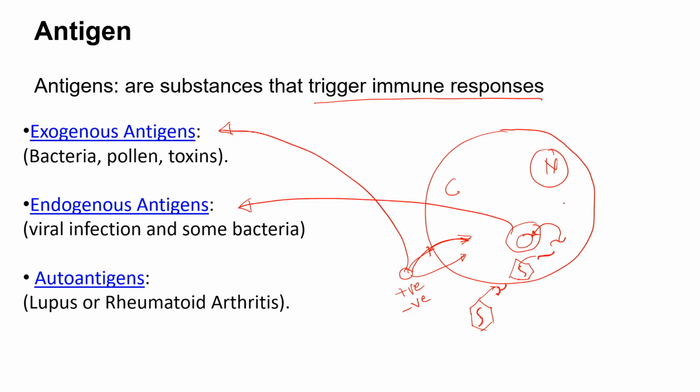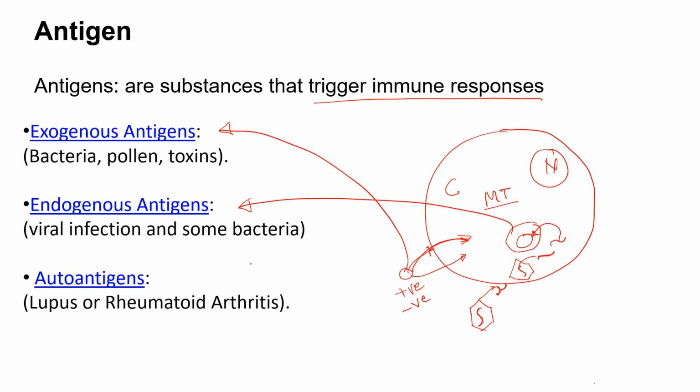There are also examples of bacteria which are considered endogenous antigen sources. For example, Mycobacterium tuberculosis is an example of a pathogen which is intracellular in nature. So the proteins produced post infection of Mycobacterium tuberculosis are always endogenous in nature. So these are two classical examples of exogenous and endogenous antigens.